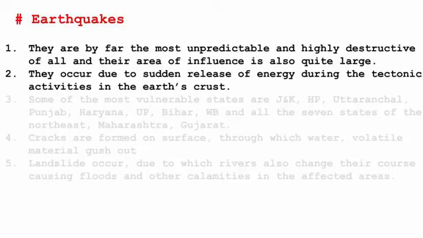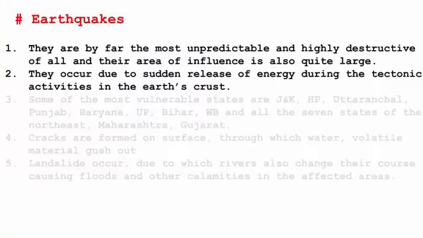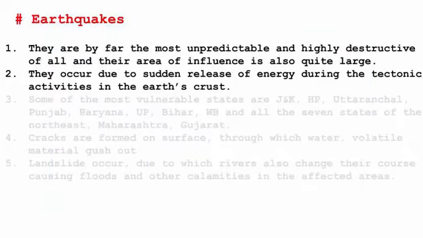The surface of the Earth is divided into multiple plates. They are called tectonic plates. The formation of different continents is the direct resultant of plates moving from here and there. So when two plates collide or come in contact, they release tremendous amount of energy. Hence, earthquake is a resultant of that kind of activity.